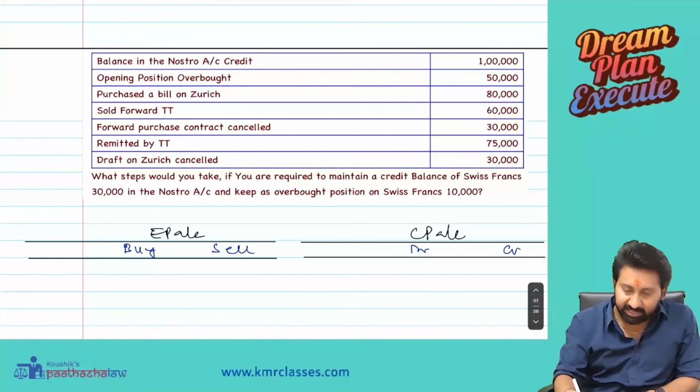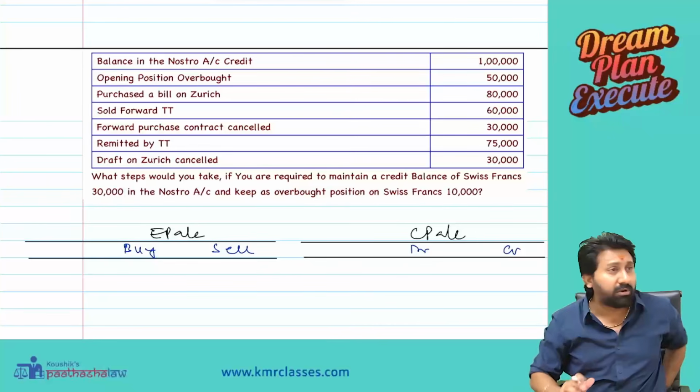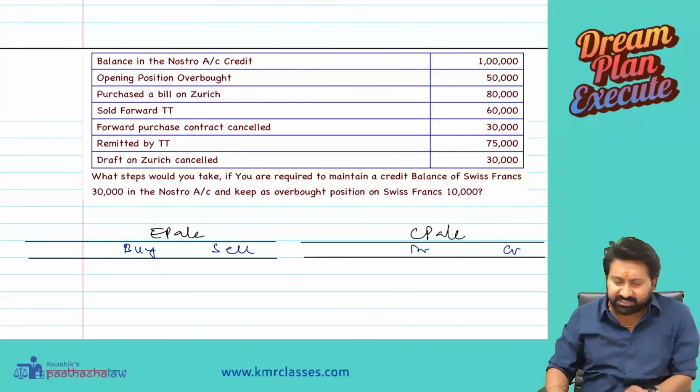The same questions will come in the exam if they have to ask, because there is nothing newly great they can ask in this. So the same things with small minor changes.